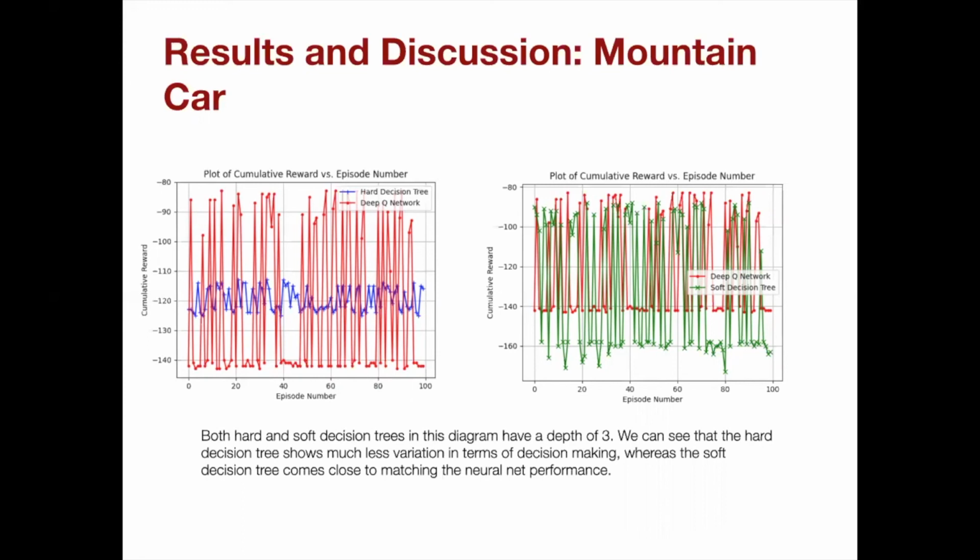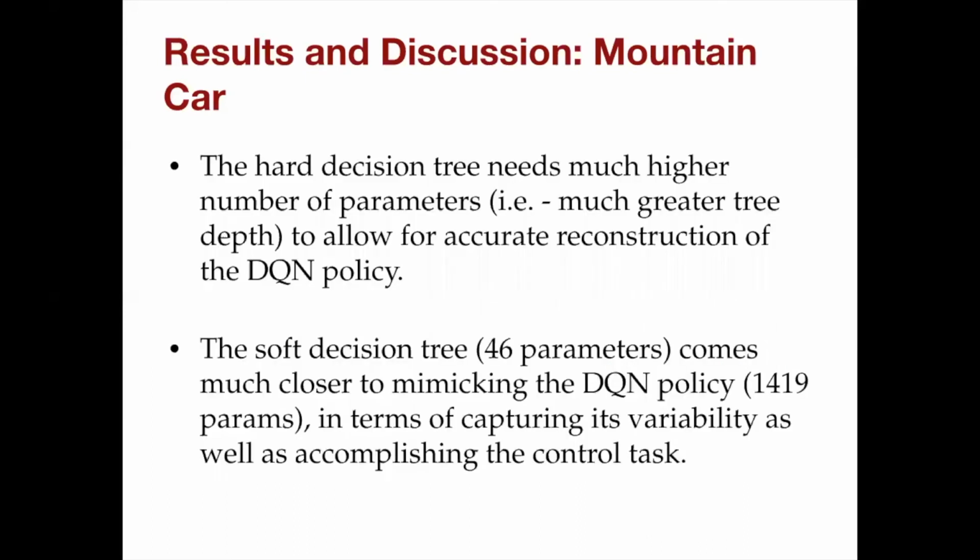So we used hard as well as soft decision trees with 3 layers in them. And you can see that the soft decision tree already approximates the deep Q network much better than a hard decision tree does. Finally, the hard decision tree needs a much higher number of parameters to allow accurate reconstruction of the DQN policy. The soft decision tree had just 46 parameters compared to a DQN policy of 14-19 parameters. In spite of that, it succeeded in all the episodes. It did not fail in even one episode.